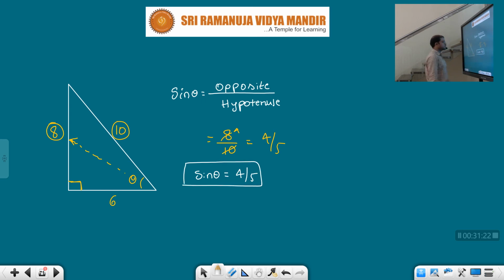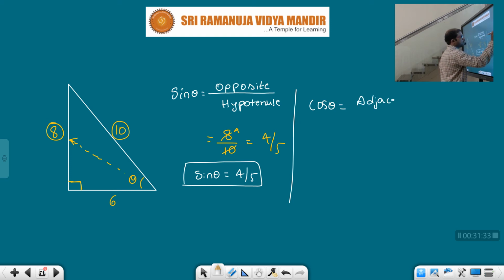Clear? Suppose I want the trigonometric ratio cos theta. Cos theta is equal to adjacent side by hypotenuse. This is the formula, children. So what is the adjacent side here?